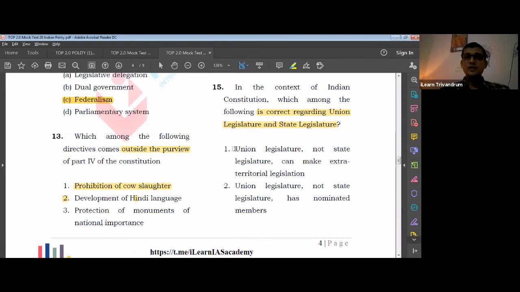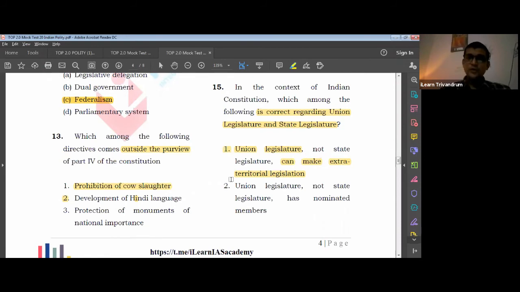Union legislature, not state legislature, can make extraterritorial legislation, which is right. We know that when Vijay Mallya was outside India, India decided to confiscate his property. No matter where he is, the law applies to him. Indian laws still continue to apply to him. It extends to covering a citizen or a subject anywhere in the world. Can the state do that? No, the state cannot. So the Union legislature can make extraterritorial legislation, the state cannot. This is a right statement.